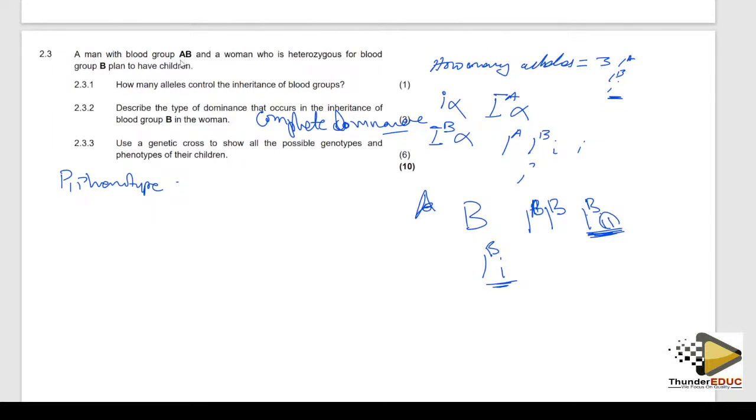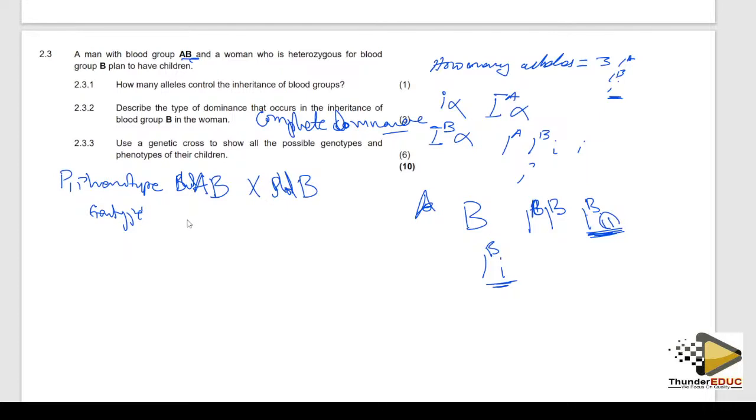It is saying a man with blood group AB. So I come here, I say blood group AB, and then crossing with blood group B. Then genotype. AB is obvious. There is no issue with that.